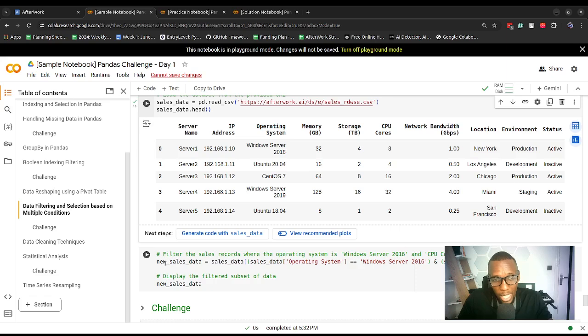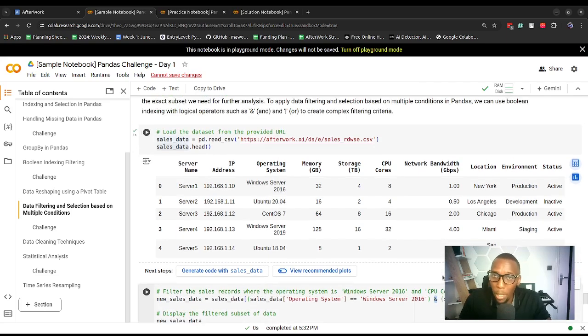So we can decide to reference the data frame, then square brackets, and then we specify our condition. The first condition, which is what you see here, we enclose it in parentheses, as you can see here, and then we use an ampersand. An ampersand would be a logical operator. I don't know whether you're able to see here.